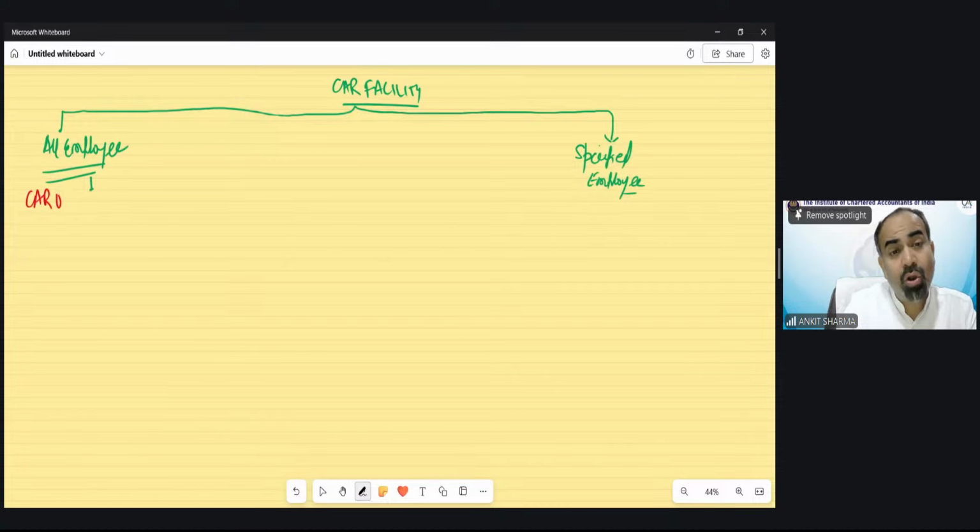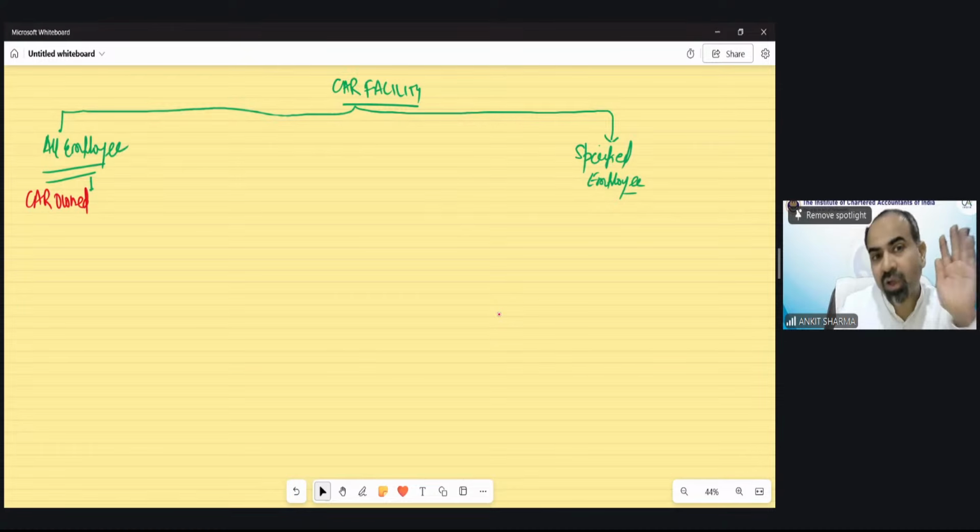And this is all logical. This perquisite has a problem: if you just try to read it, just learn it without logic, it would be very difficult to understand. And if you go through the logic one step at a time, you would be able to understand automatically. And in the examination also, you would be able to solve it perfectly if you apply the logic behind what we are going to discuss.